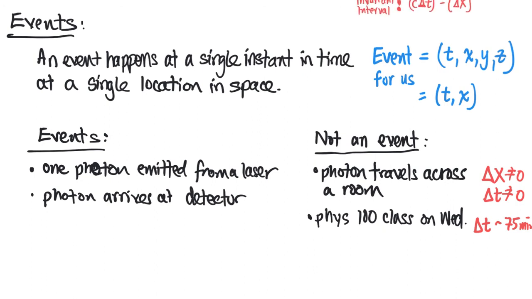That will depend on reference frame, but there will be a conserved quantity that involves both space and time coordinates such that that quantity is conserved and is the same for all observers. And in order to talk about that in more detail, we introduced this idea of an event, an occurrence that happened at a single location at a single time. So we'll talk much more about that going forward.